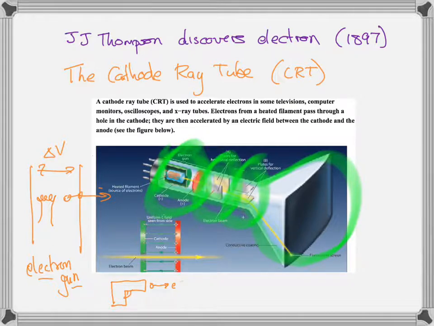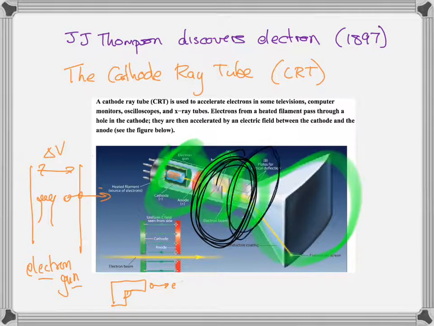But in addition, what scientists often did is they put magnetic fields on these as well. So they wanted to see how both magnetic and electric fields affected the charges. So they would put magnetic coils outside of the electron gun. So these are just coils of wire, which give you an electromagnet, in order to see what the magnetic field effect is on these charged particles, as well as the electric field effect, which is given by these charged plates inside the CRT, inside the cathode ray tube.